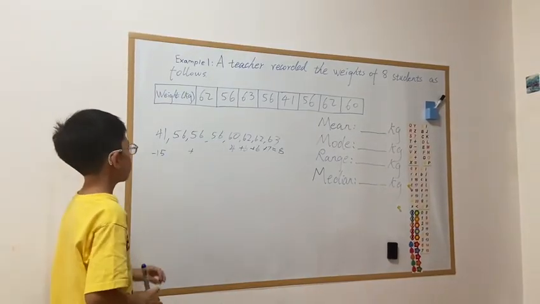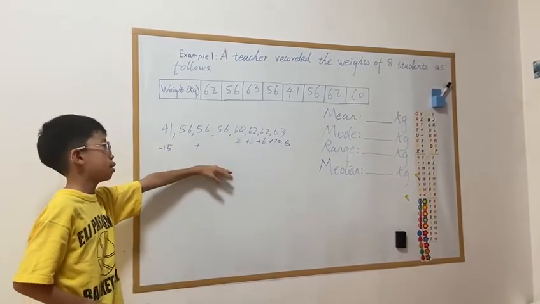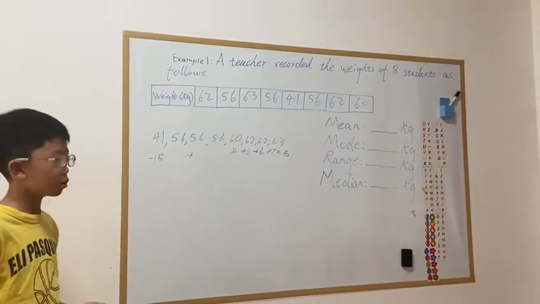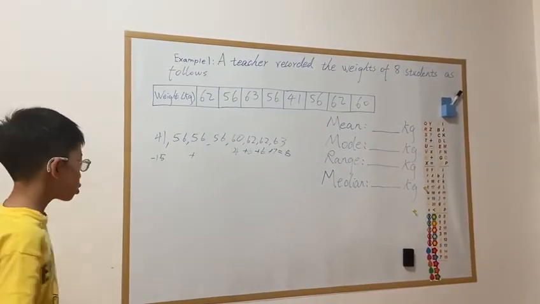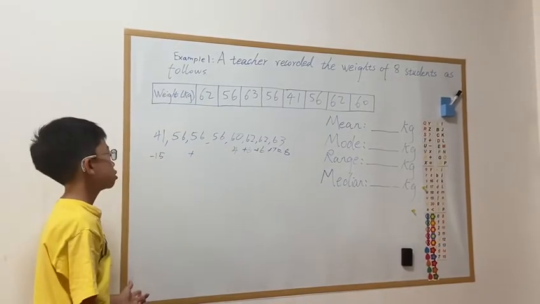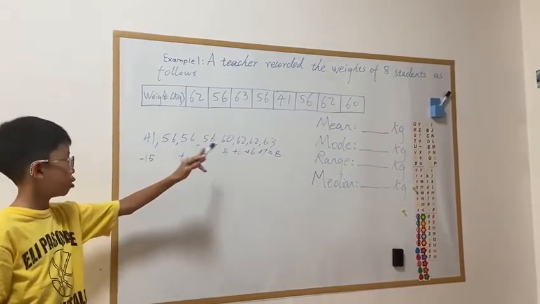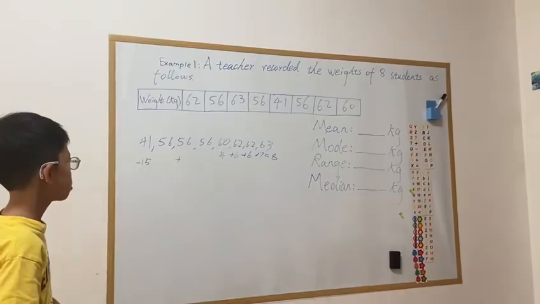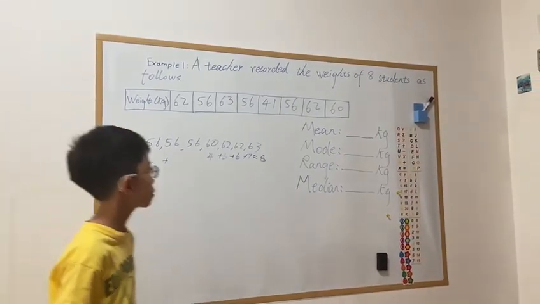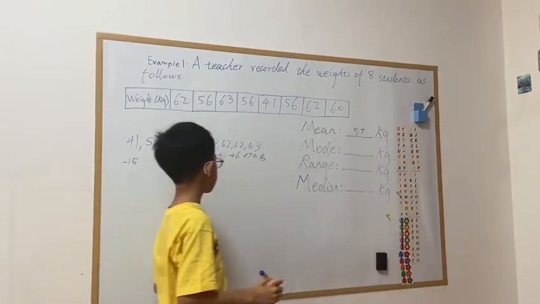Now, we're just saying that if all numbers are 56, then let's just say there are 8 apples still remaining. So we want to distribute these 8 apples to all of these 8 students. So every student gets 1 apple. So the average of all of these numbers is 57, which is 56 plus 1. So the mean is 57.